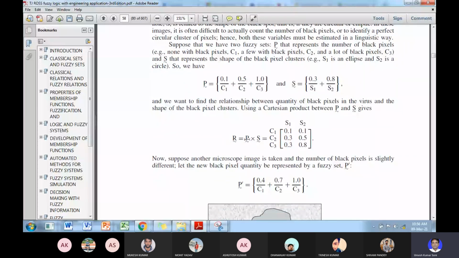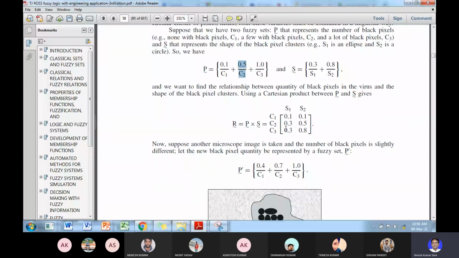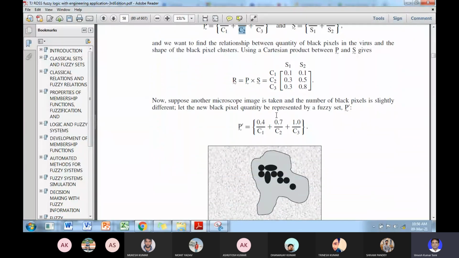So here see, P and S are two fuzzy sets, so what will be the relation between fuzzy sets P and S? This is the cross product, this is minimum. Okay, so you take the minimum of all the ordered pairs. 0.1 and 0.3, the minimum will be 0.1, similarly between 0.1 and 0.8 the minimum will be 0.1. Then the second row, 0.5 and 0.3, you take the minimum 0.3, and between 0.5 and 0.8 the minimum will be 0.5. Similarly in the third row.